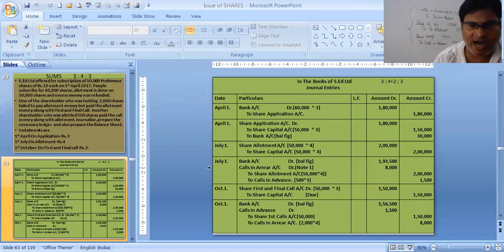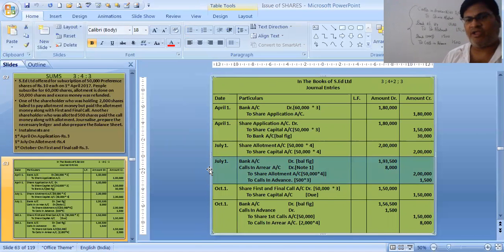The compound entry we pass is this July 1st entry. Bank account debit: you see, bank 1,500 and 1,92,000, so 1,93,500. Calls in arrear debit 8,000. To share allotment 1,92,000, and again to share allotment 8,000, so 2 lakhs to share allotment. Calls in advance is only 1,500. Hope you all have understood this part.